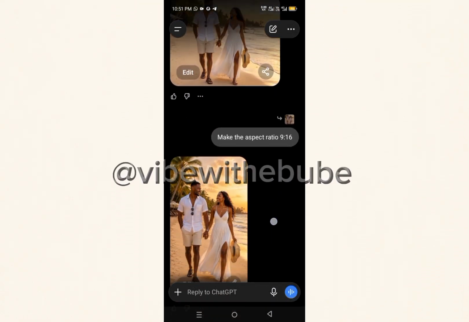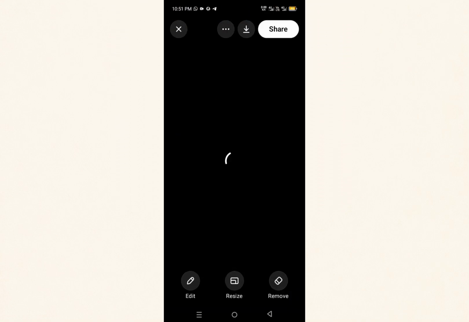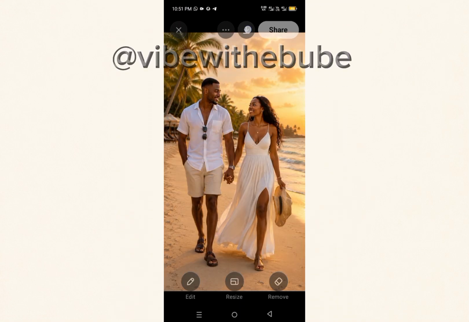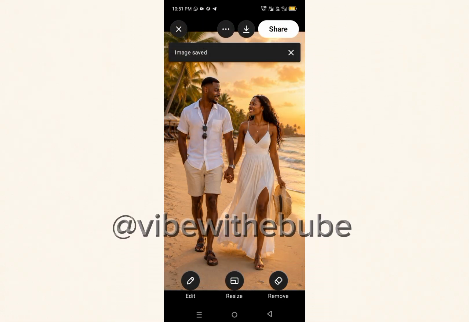For those that are using ChatGPT to generate their image, use this method. Now for you to download it, click on the image. You see the save button up there. Click on that save button.